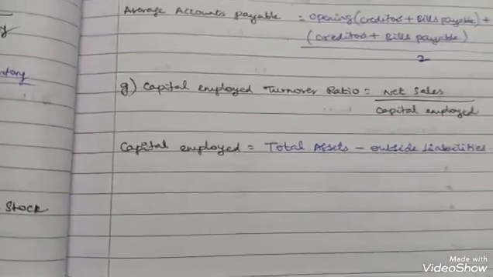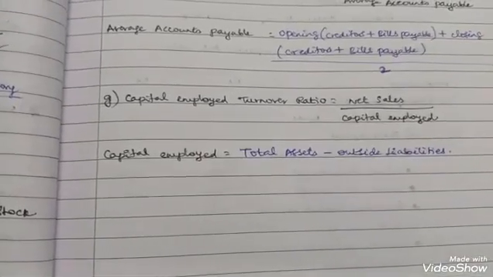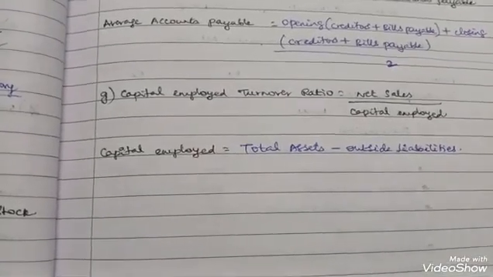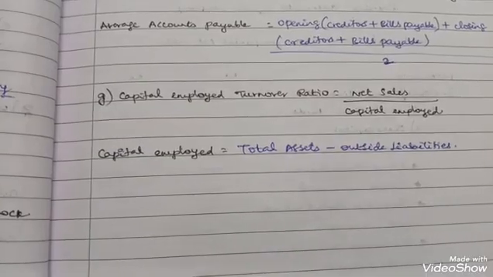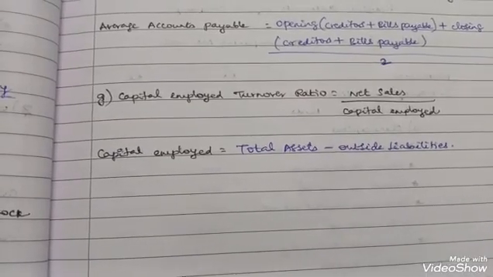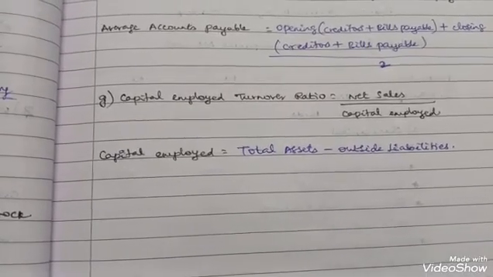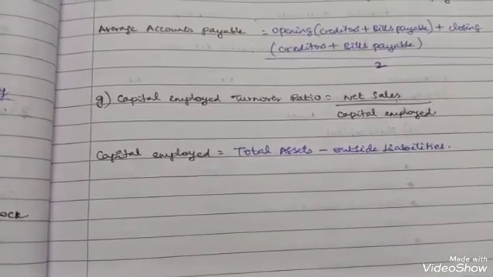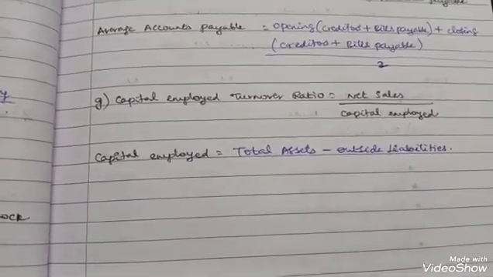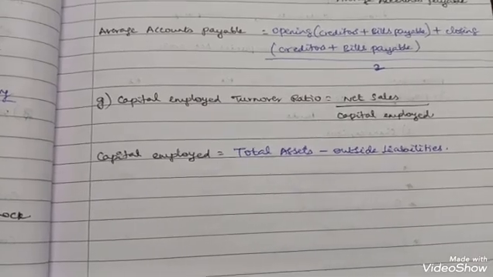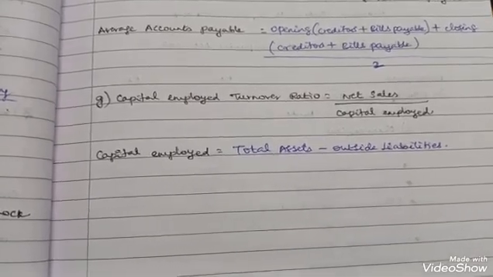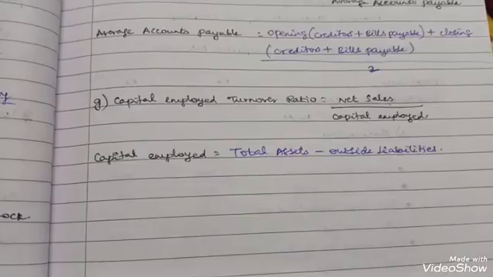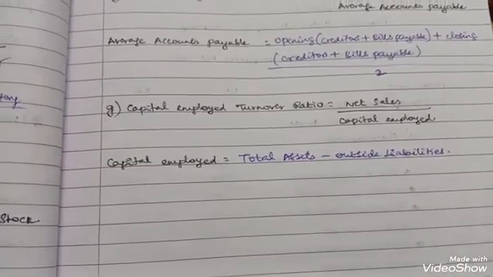Capital employed turnover ratio: net sales divided by capital employed. Capital employed means total assets minus outside liabilities, or you can also use the formula debt plus equity. Net sales means total sales minus sales return. Total sales means cash sales plus credit sales. That is net sales. So that's all for the ratio analysis part.